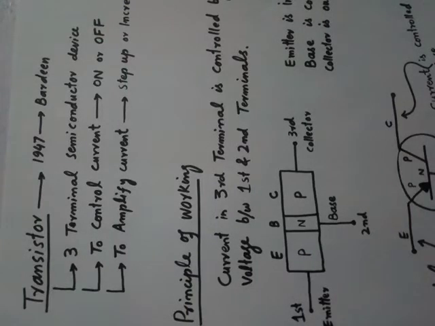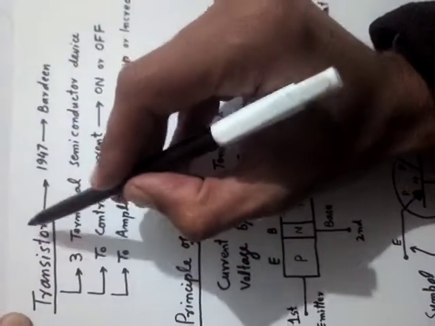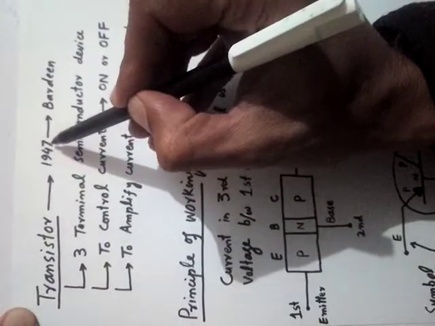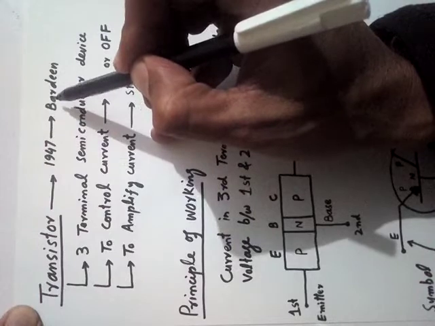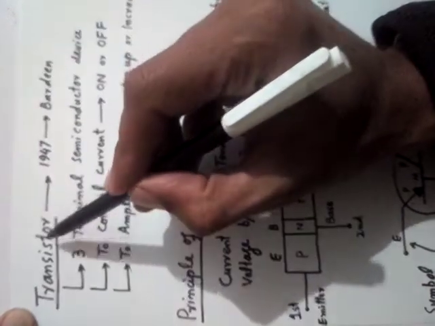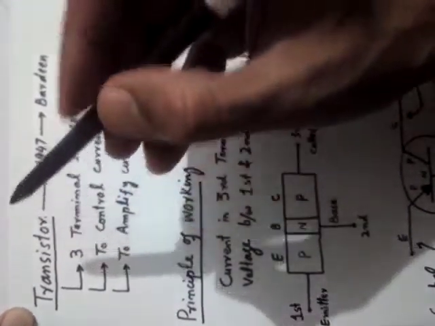Dear students, today we are going to discuss the transistor and its application in the field of electronics. First of all, I would like to tell you that the transistor is an electronic device which plays a very important role in the field of electronics. The transistor was actually designed in 1947 by a scientist named Bardeen. Bardeen later received the Nobel Prize for inventing this transistor.